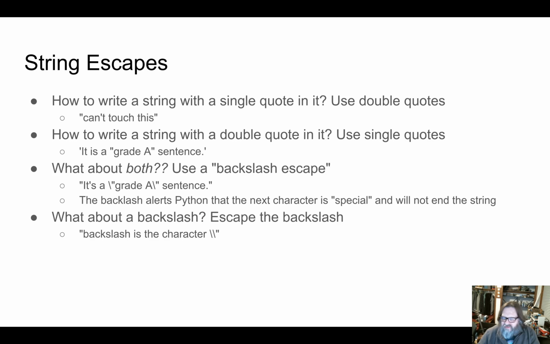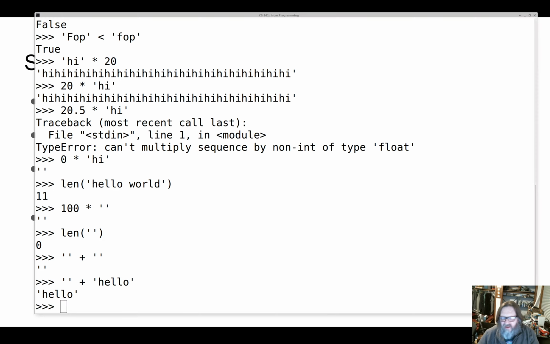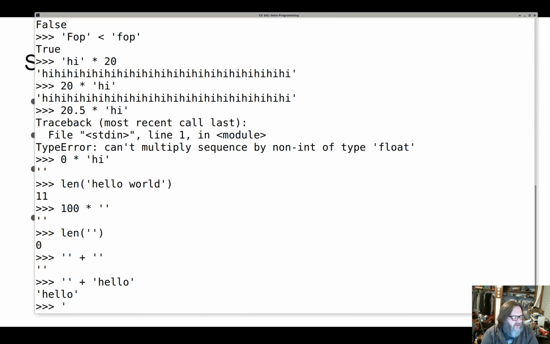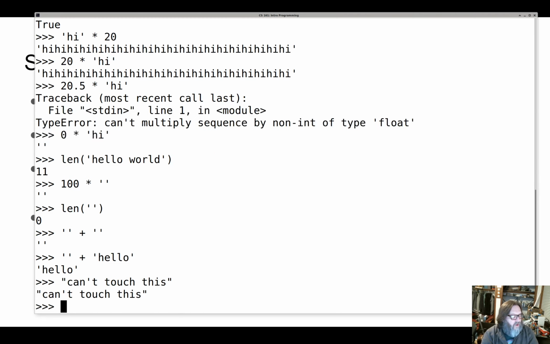So you may have already noticed the loophole in this fancy scheme of ours. What if I want to write a string with a single quote in it? Well, Python allows strings with both single and double quotes, so I can do this, and that'll be okay. If I try to do this, right, then Python's going to see that as a string, and then it's going to see this other stuff as trailing garbage, and then it's going to see this as starting another string, and it's going to get very confused.